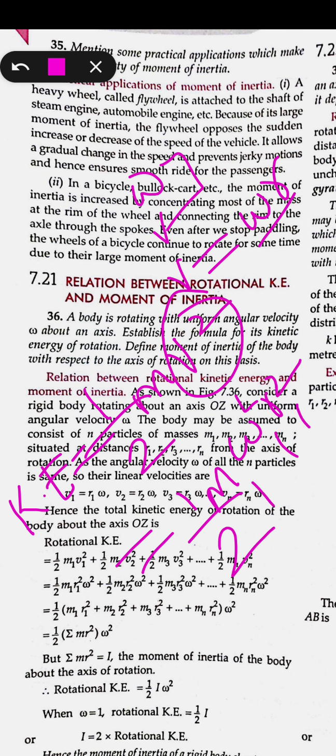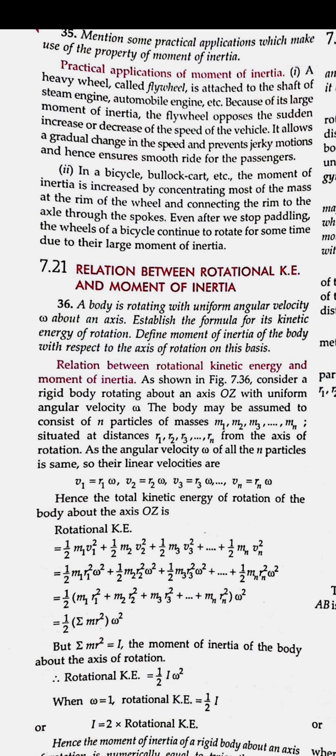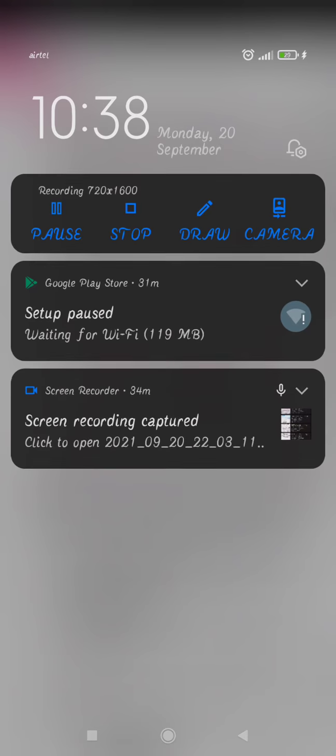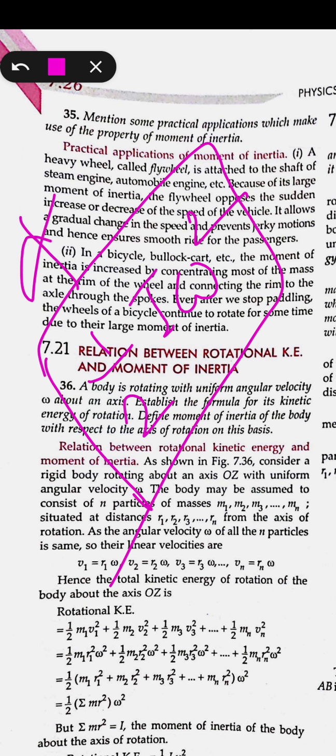Again you have to take it for the second and the third one also. Similarly, you can add up the different masses times the distance squared, and there you can find the kinetic energy and its relationship with the moment of inertia. So the sum of half m r squared is the moment of inertia, and omega squared gives the kinetic energy. We know kinetic energy is half m v squared. So instead of m r squared it is given as the moment of inertia, and the kinetic energy is half I omega squared. This is the kinetic energy for the rotational motion, or the rotational kinetic energy.